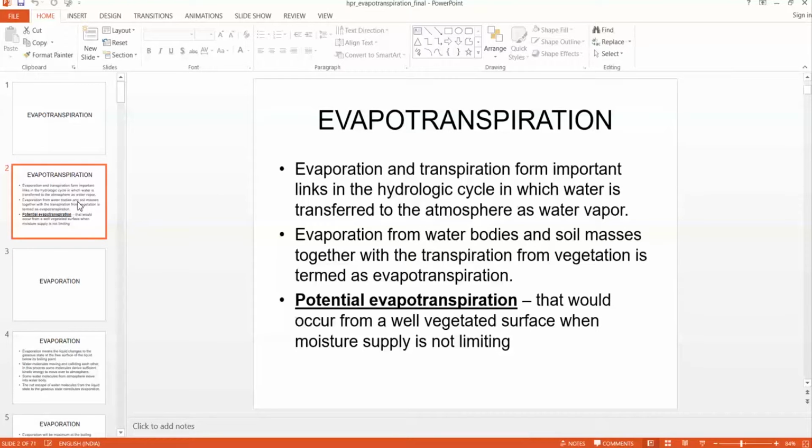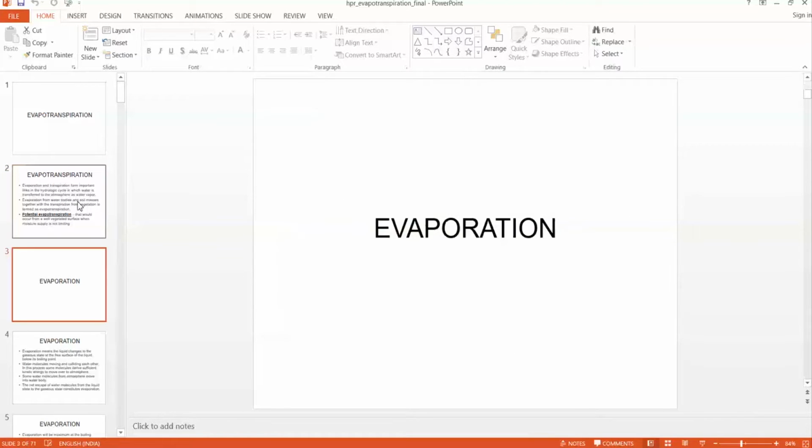That means the soil surface is kind of saturated, and the tree takes water without any difficulty from the soil, and 5% of that water is utilized for photosynthesis and 95% is released to the atmosphere as water vapor. So this is like full capacity of transpiration, as well as evaporation from water bodies and maximum evaporation from the soil surface. Together, this is called potential evapotranspiration.